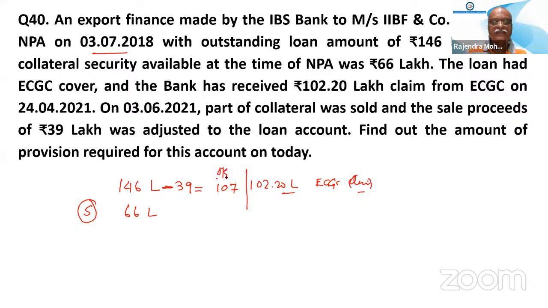So outstanding balance has become 107. So security was 66 lakh, out of which 39 lakh we have sold. So whatever the rest amount security remains is 27 lakh. So this is the current position. Till now it is understood.